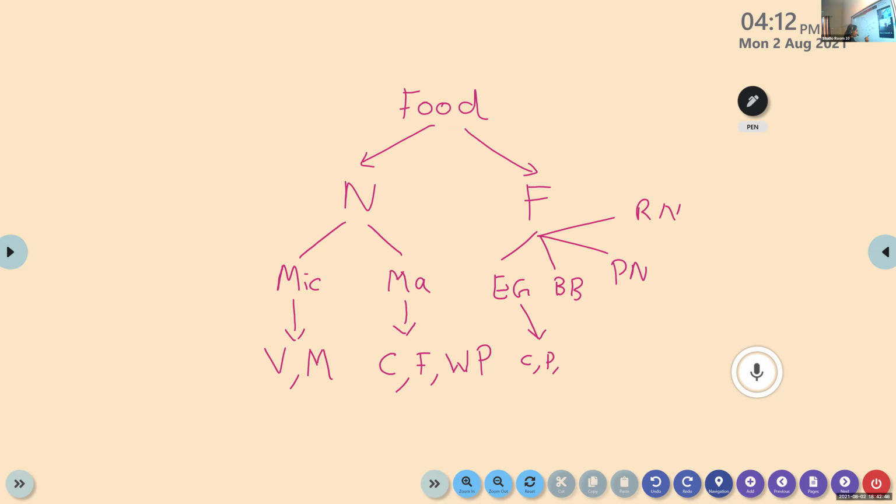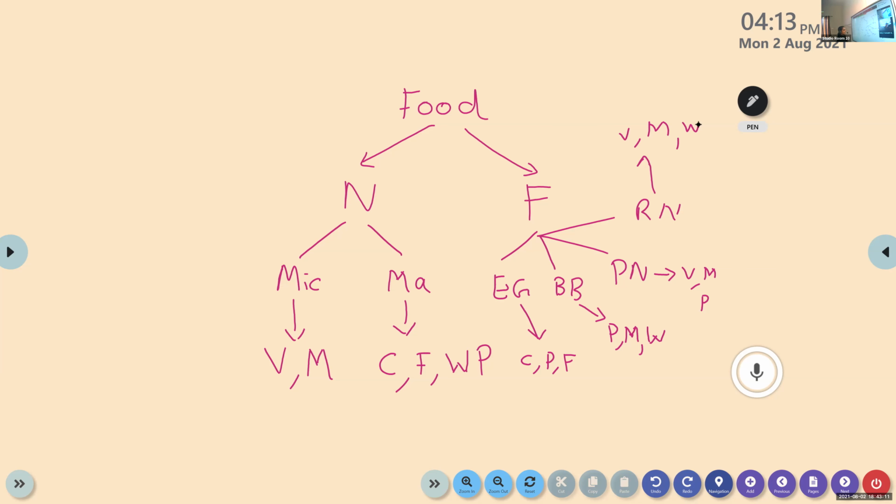Then bodybuilding: proteins, minerals, water. Very good. Then protective: vitamins, minerals, and protein. Then regulatory: vitamins, minerals, and water. Okay. A lot of alphabets here, right?